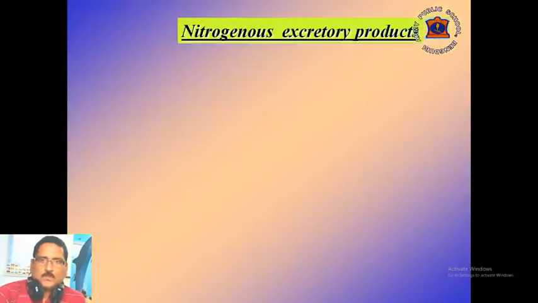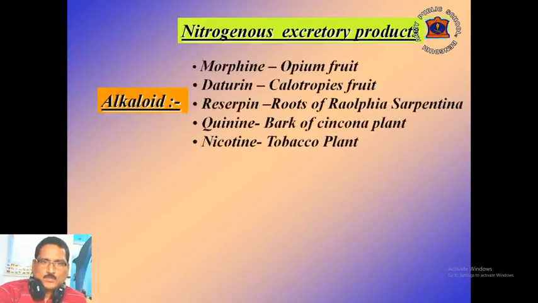Among the nitrogenous excretory products, alkaloid is one of the most important. The different alkaloids which are found in the cells are morphine, which is found in the fruits of opium, daturine, which is found in the fruits of Calotropis, reserpine, which is found in the roots of Rauwolfia serpentina, quinine, which is found in the bark of cinchona plant, and nicotine, which is found in tobacco plant.